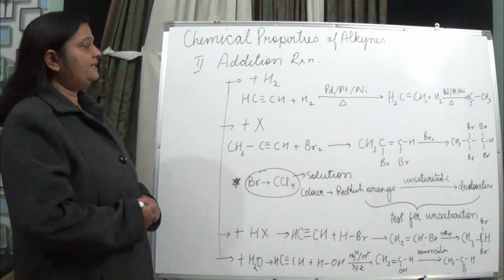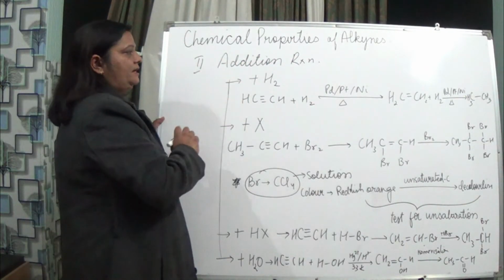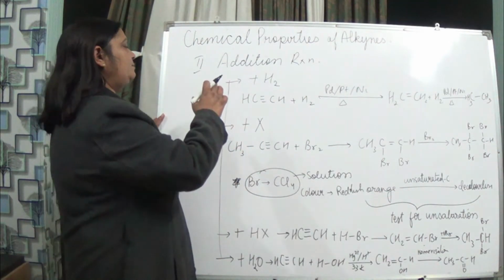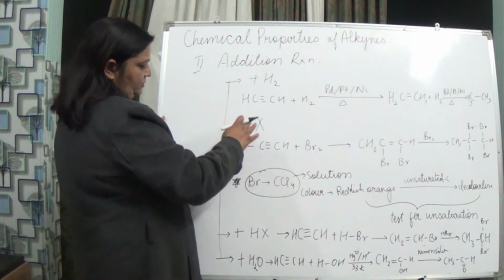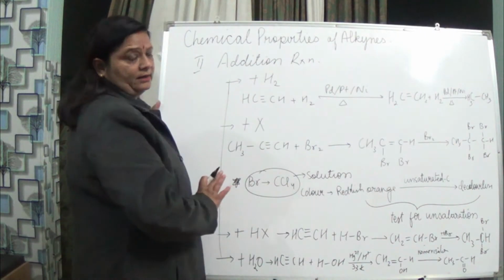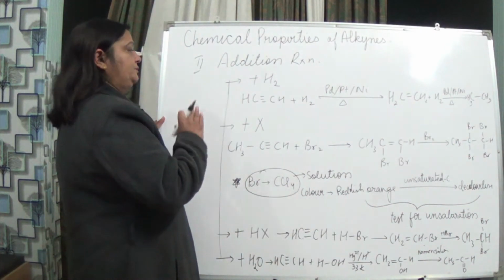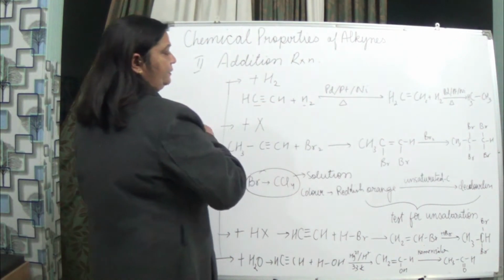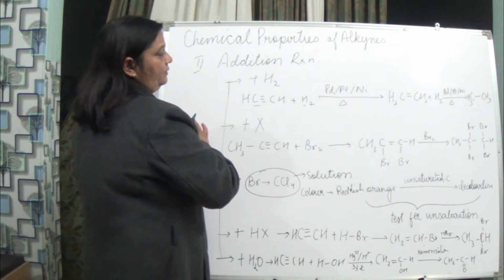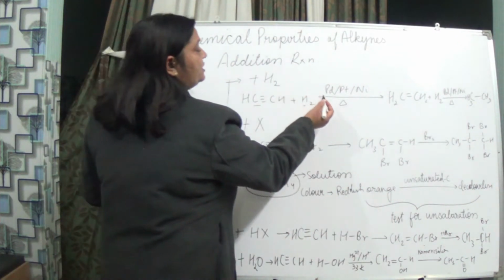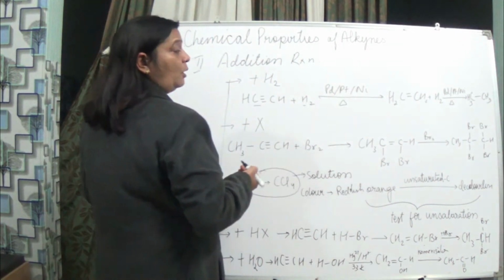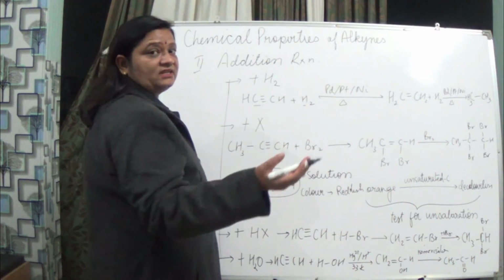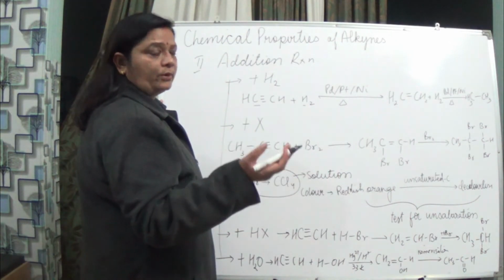Now, the second reaction is the addition reaction. It means something will be added to the alkynes. First we'll see hydrogen, then halogen, and then hydrogen halide. Coming to hydrogen, if we add hydrogen to an alkyne, here we have taken ethyne, and we use the catalyst palladium or platinum or nickel and heat it. So basically which reaction is going on? The hydrogenation reaction.